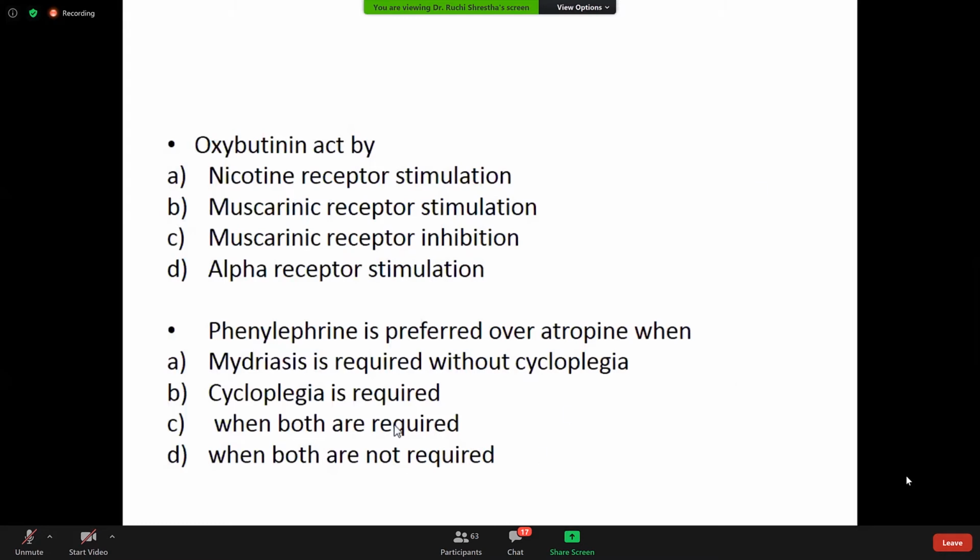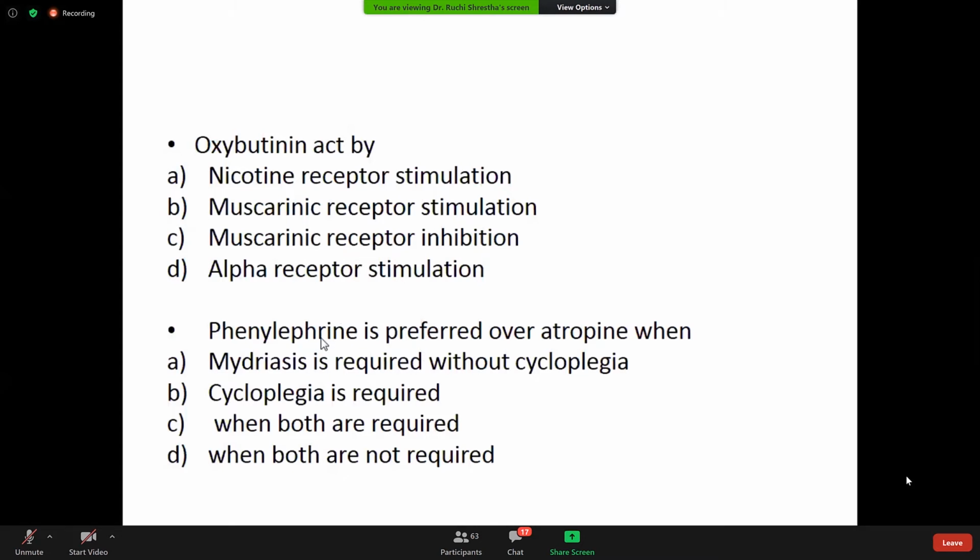So going through these options, phenylephrine is an adrenergic drug, and we'll come to this in the adrenergic system. And you know atropine is an anticholinergic drug, and it causes cycloplegia, that's paralysis of the ciliary muscle, as well as mydriasis, that is dilatation of the pupil. So overall, atropinic drugs cause both mydriasis and cycloplegia, whereas phenylephrine, which is the adrenergic drug, only causes mydriasis. It does not cause cycloplegia.